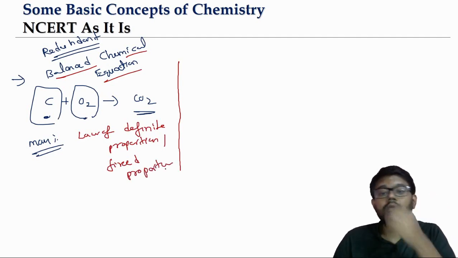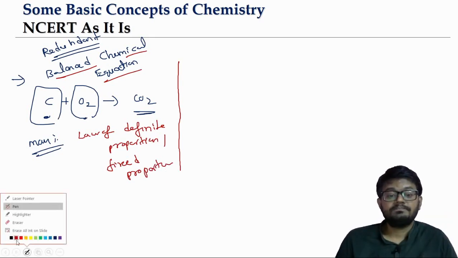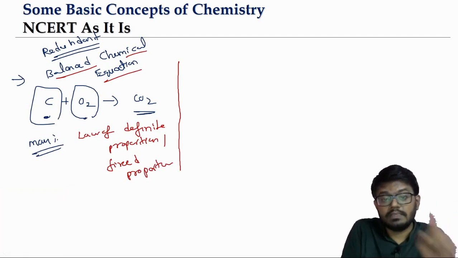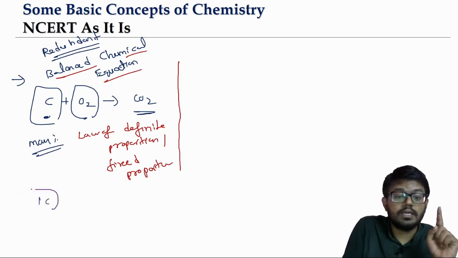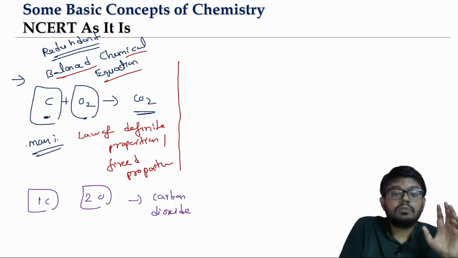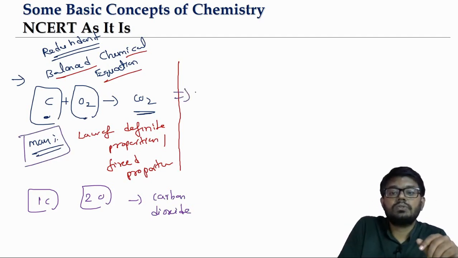But there is a problem with this. Whenever we talk about anything in terms of mass, remember in our balanced chemical reaction analysis, we will say one carbon atom is combining with two oxygen atoms to produce carbon dioxide. We always talk in terms of numbers, and that is always accurate. But when you talk in terms of mass, the problem will come because of isotopes.